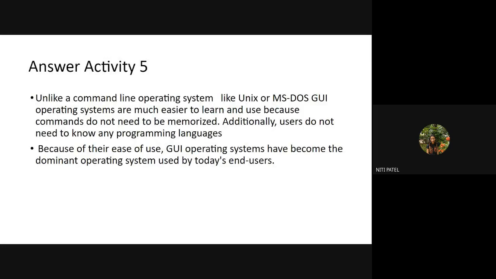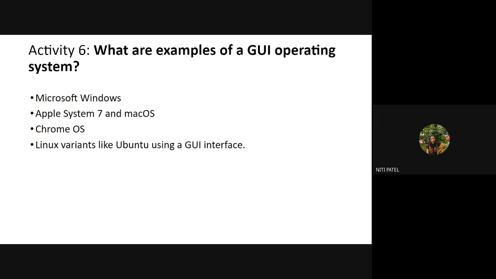Then we had seen that there are multiple examples of operating systems which have GUI. Any version of the Windows operating system is a GUI. The Mac operating system also has a GUI. Chrome OS is also a GUI based operating system. Linux, Unix, or its variants or any distribution, all versions of Linux and Unix are also considered GUI based operating systems. So if I do not remember the commands, I can always use GUI in Linux to complete the operation.